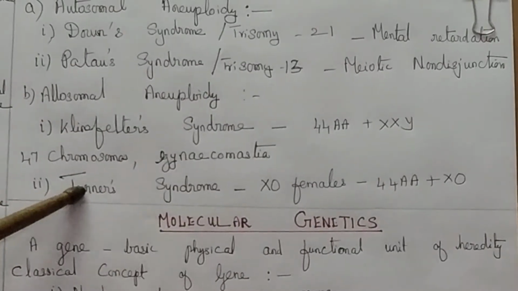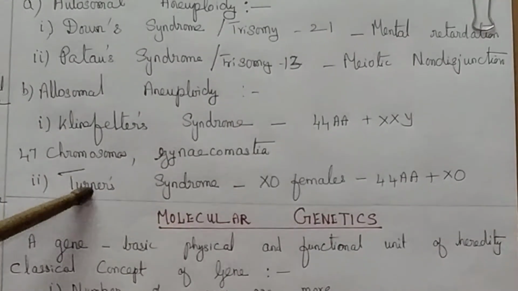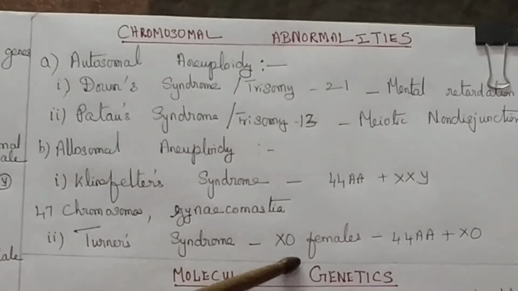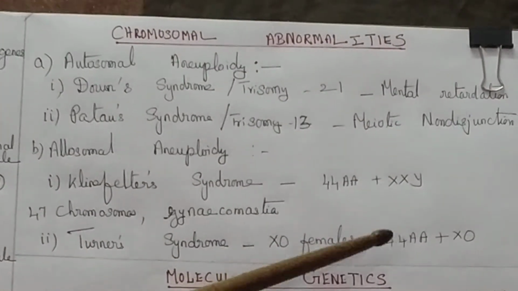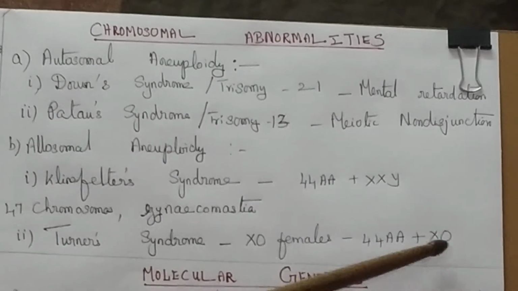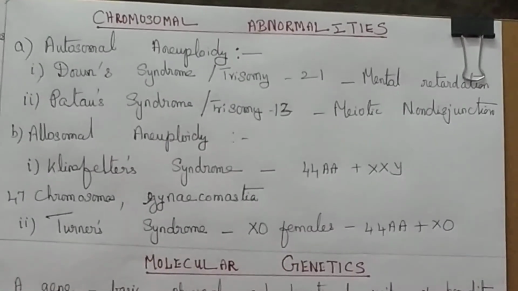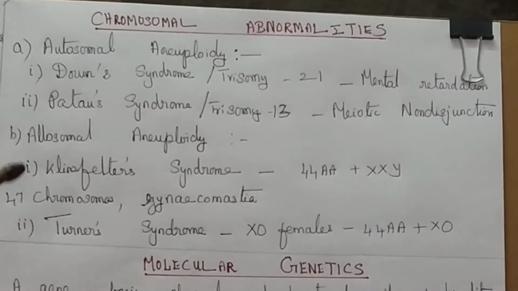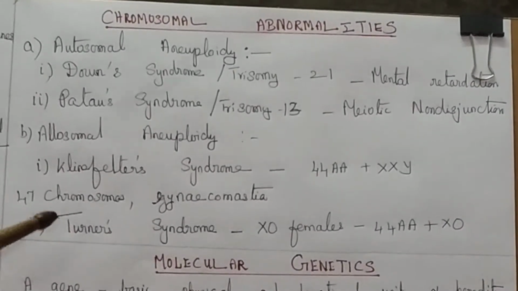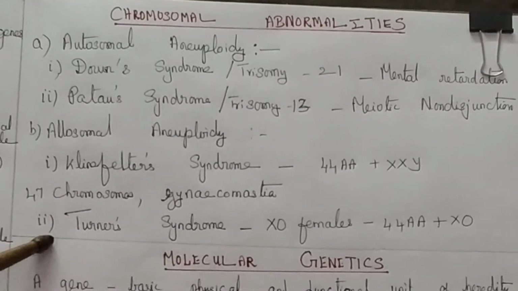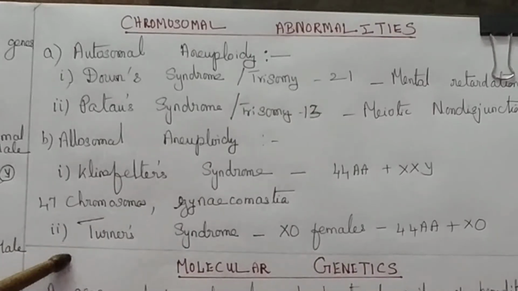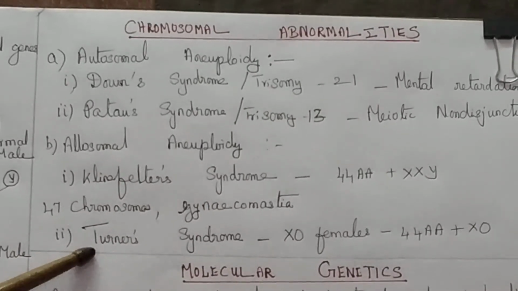Next, Turner syndrome. They have 45 chromosomes and are referred to as XO females. They have the karyotype of 44 autosomes plus XO. The phenotype is sterile females with underdeveloped reproductive organs, that is, the ovaries, and lacking a menstrual cycle. All these are the symptoms of Turner syndrome.